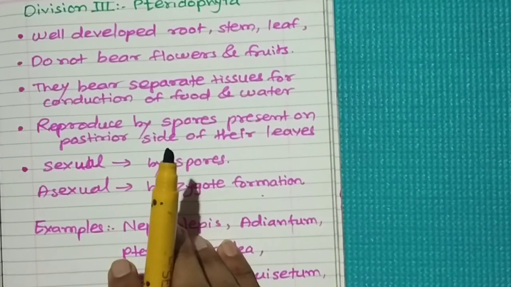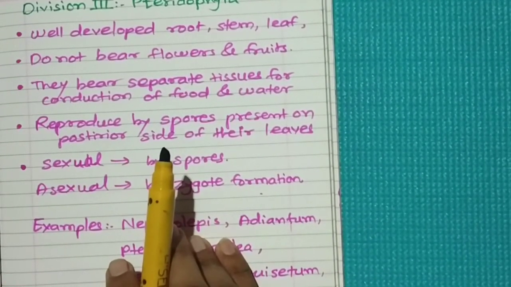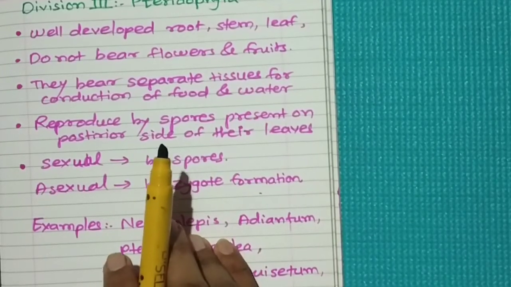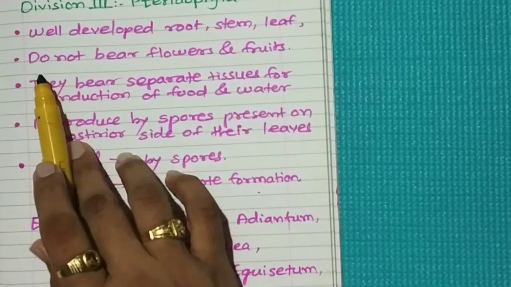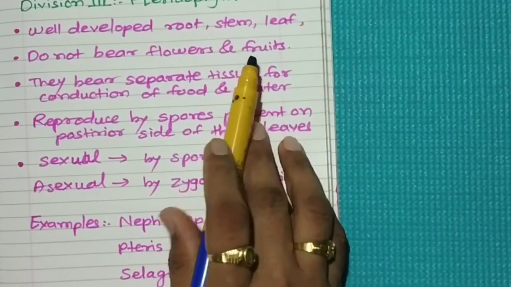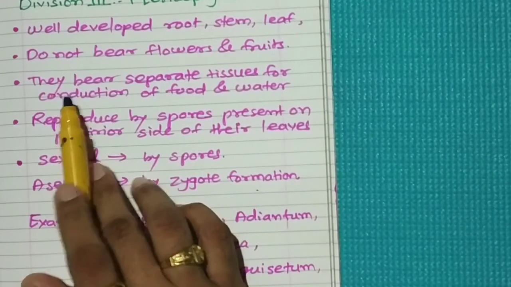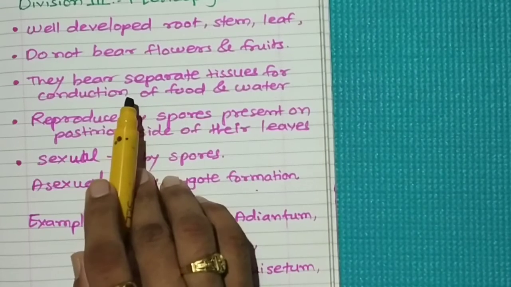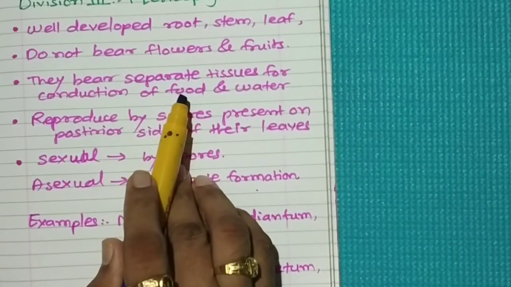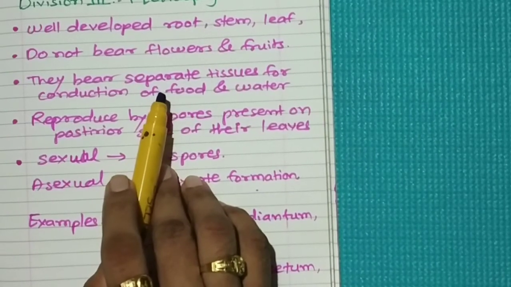They grow on land and they are used as decorative plants in gardens, so they can also be called gardening plants. They do not bear flowers and fruits. These plants bear separate tissues for conducting food and water. इन प्लांट्स में फूड और वाटर कैरी करने के लिए सेपरेट टिश्यूज प्रेजेंट है.